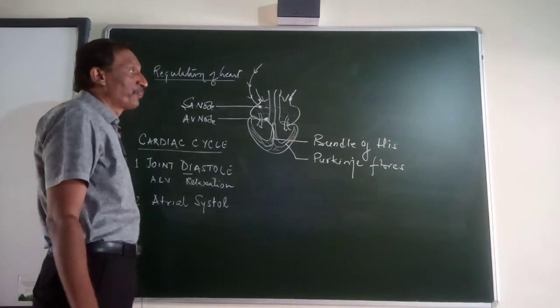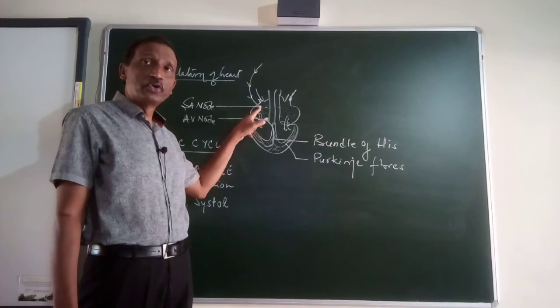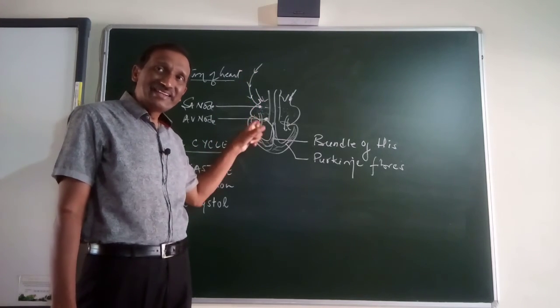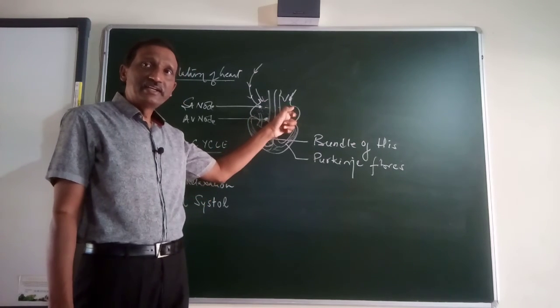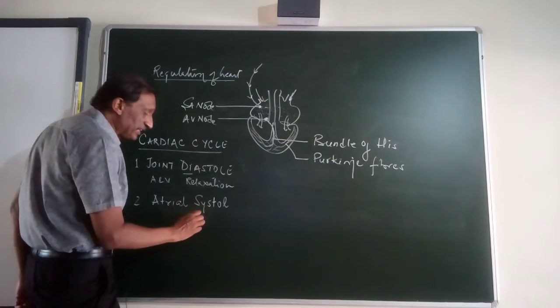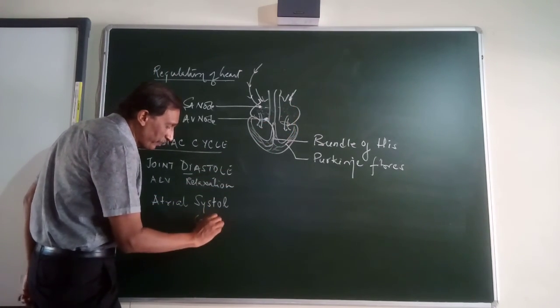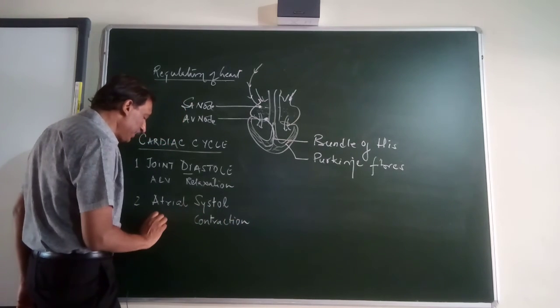Atrial systole. Soon the information comes to the SA node. The right atrium contracts, and immediately after that the left atrium contracts. So systole means contraction. Which atrium is contracting?